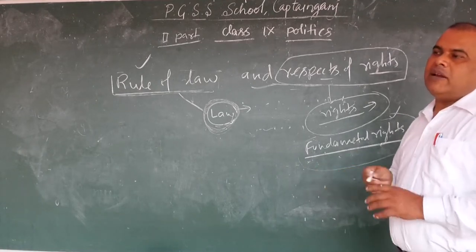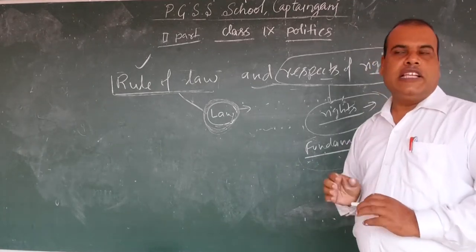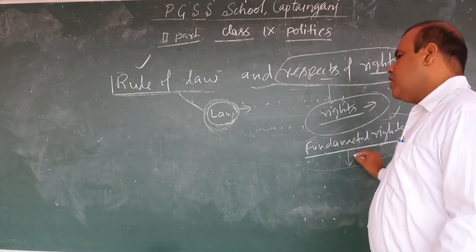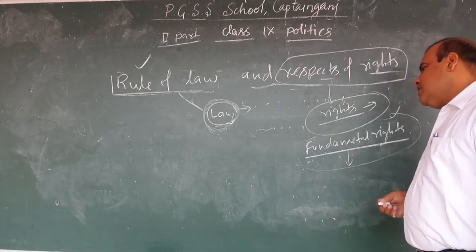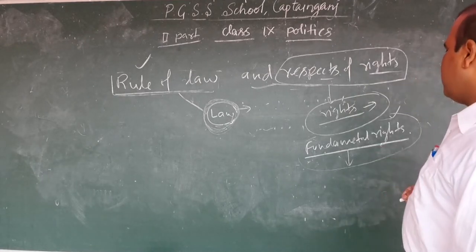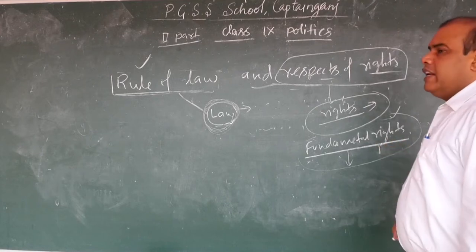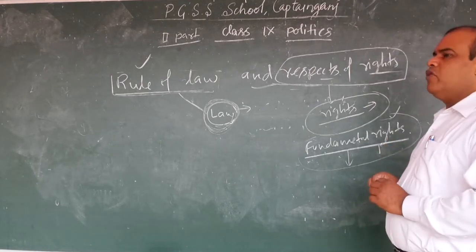Why are these fundamental rights given to the people in a democratic form of government? They are given so that people can live and enjoy their life. In the lack of this, they can't live their life properly. Like in Indian democracy, 6 fundamental rights are given to the people.